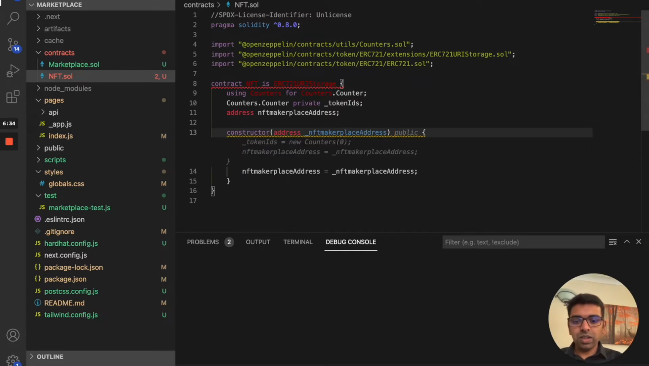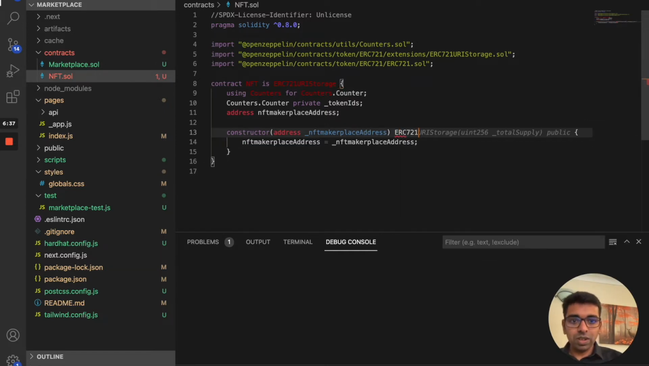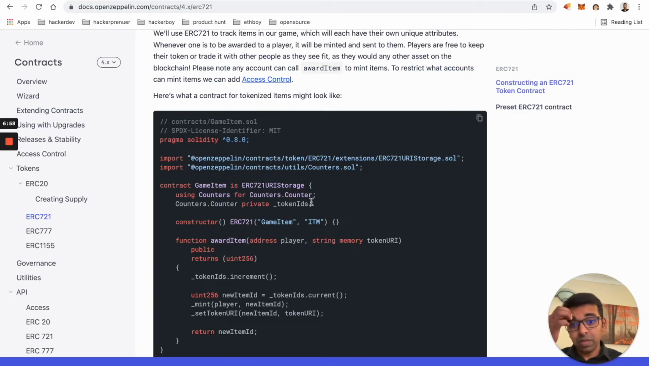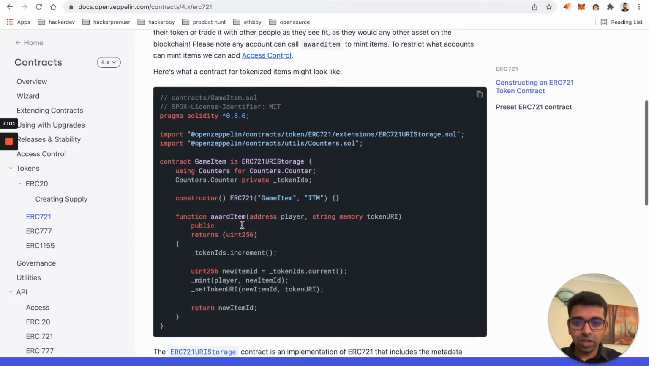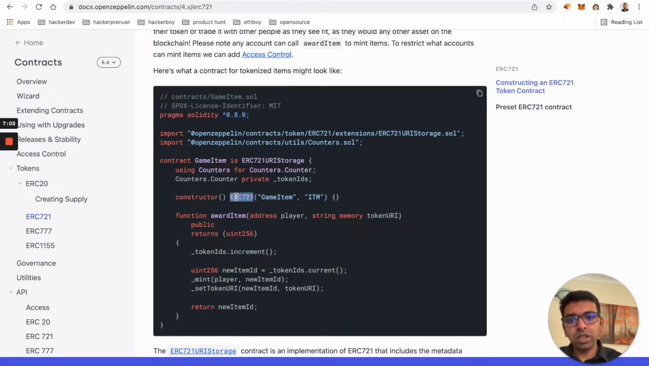Another thing is we need to call ERC-721, which is the NFT contract written by OpenZeppelin. We need to pass a few things. One is the name of the NFT item. Then the next thing is the code. If you go to OpenZeppelin, you would be able to see what exactly I meant by that. When you are extending from ERC-721, you need to pass the name, then the contract name, and then the short code for that contract. So we're going to do the same thing here.